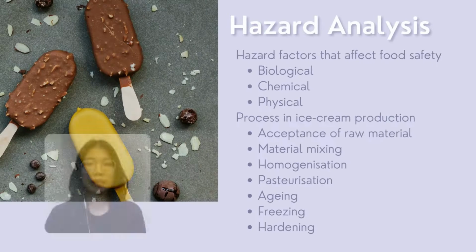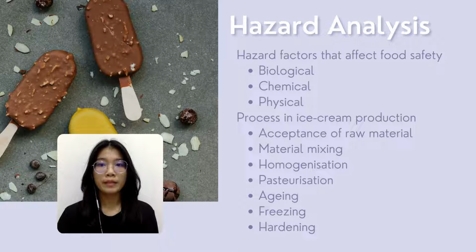The main highlight is how the HACCP management system is implemented in food production, which is chocolate ice cream in this case. It is crucial to perform the hazard analysis by identifying the hazard factors in terms of biological, chemical, and physical in every technical process and carrying out the corresponding prevention measures. In the hazard analysis of ice cream production, both CCPs are biological hazards, which is pathogen contamination.